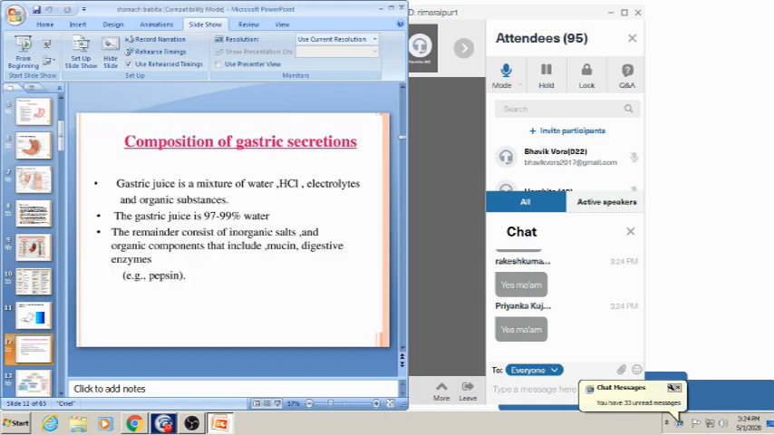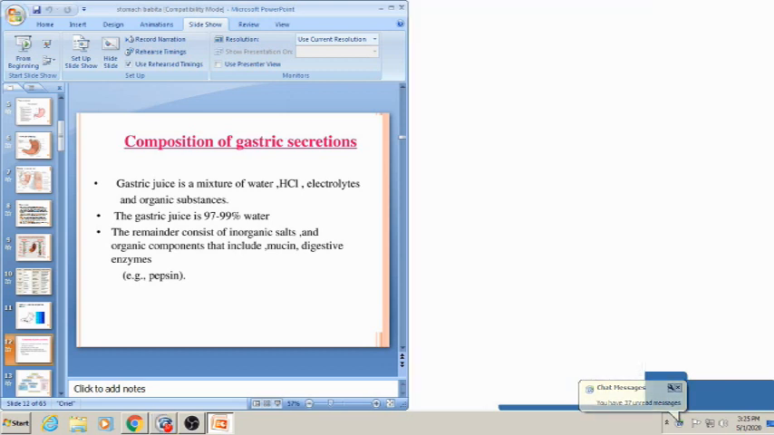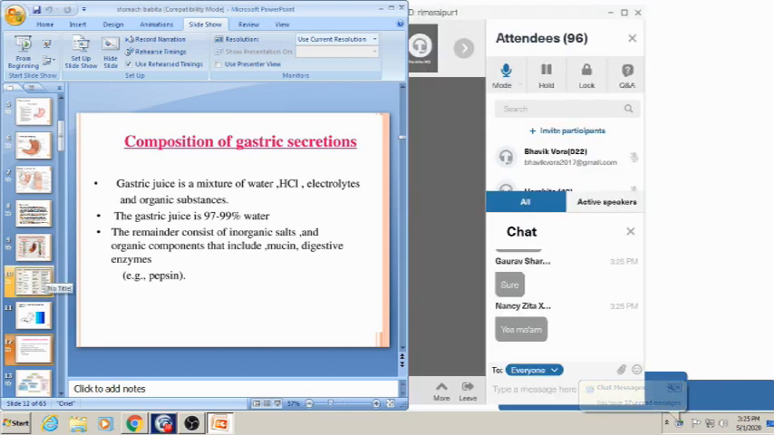Now coming to the composition of the gastric secretion. Gastric juice is a mixture of water and HCl, which is the most important component of gastric secretion. It contains electrolytes and organic substances. Gastric juice is 97 to 99% water. The remainder consists of inorganic salts and organic components that include mucin and digestive enzymes.